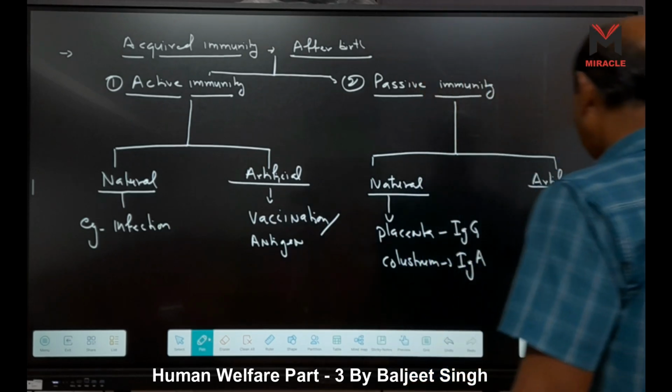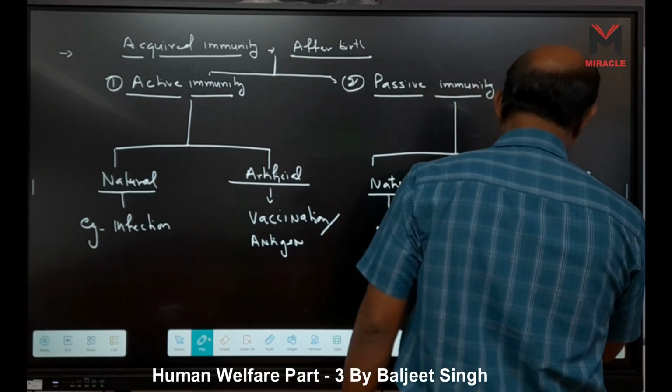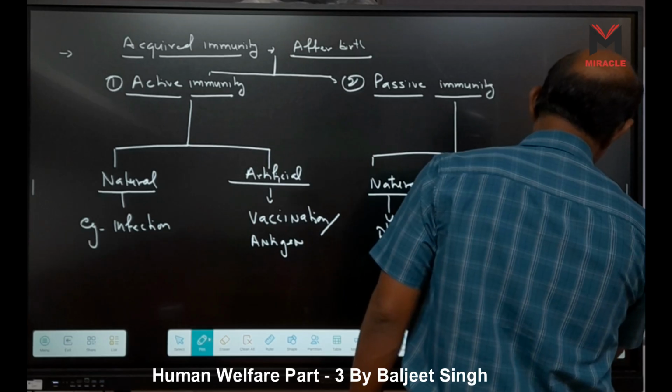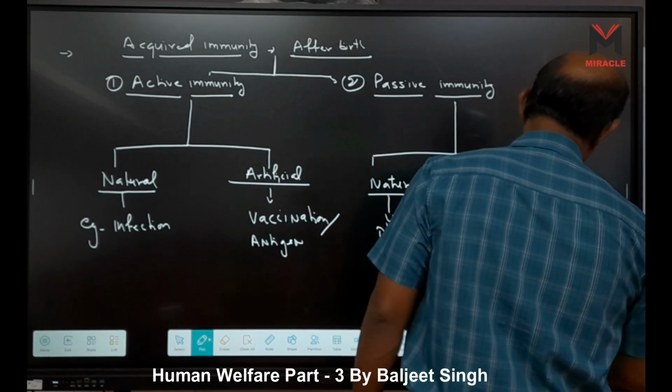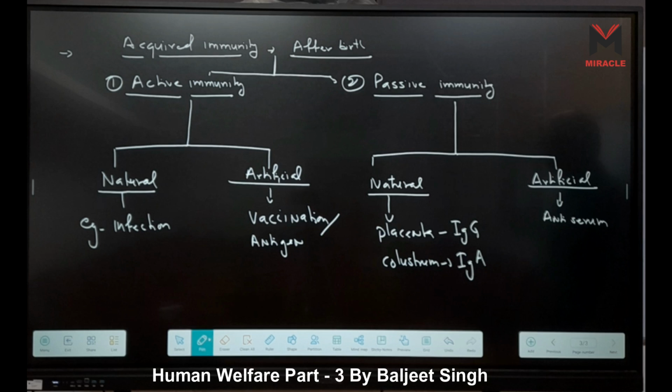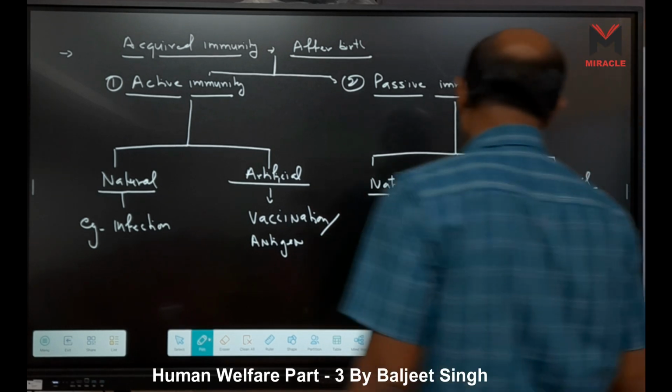These are examples. And artificial means, here I can write anti-serum, which I already told you what is anti-serum, right? Means we can say ready-made antibodies are introduced.